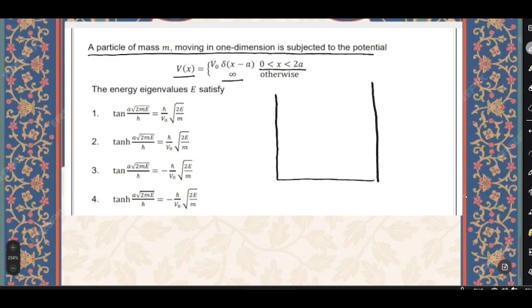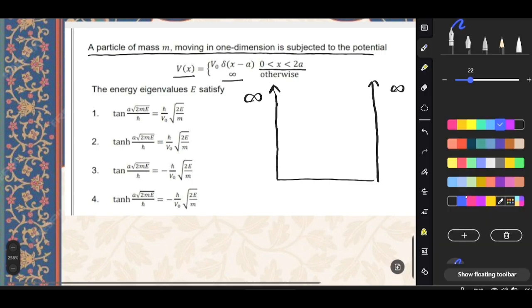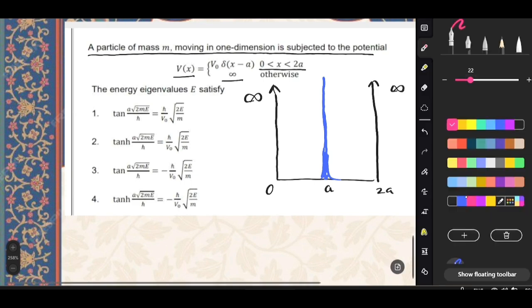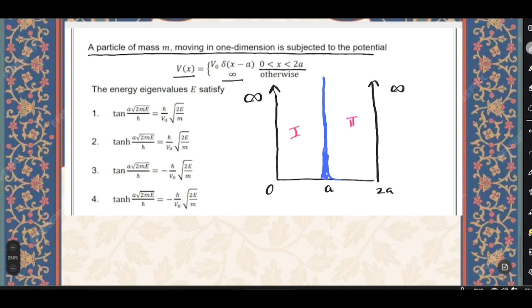When x does not lie within 0 and 2a, we have infinite potential, and within 0 and 2a we have a delta function at x = a. So something like this. We have a delta function at x = a, with points 0, x = 2a, and x = a. Let us suppose two regions here: this is region number 1 and region number 2.